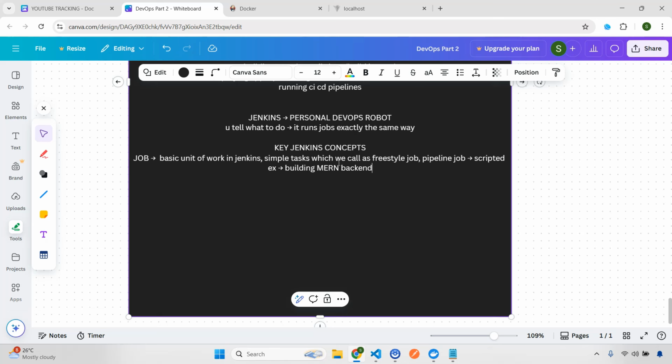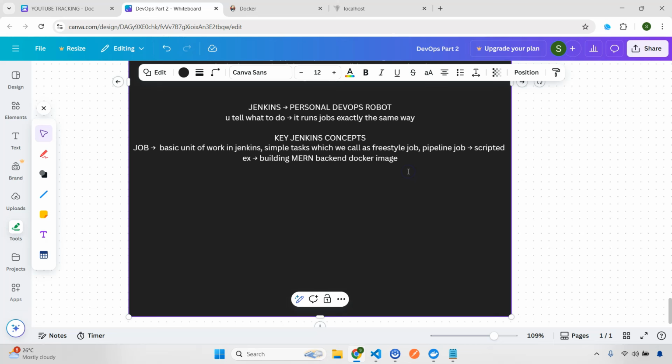So it's like building a MERN backend Docker image, right? This is a simple application where I need a pipeline job instead of a freestyle job. So that means a job is a basic unit of work. Whenever you need to do some work, you need to have some job. It can be a freestyle job or it can be a pipeline job. Okay.